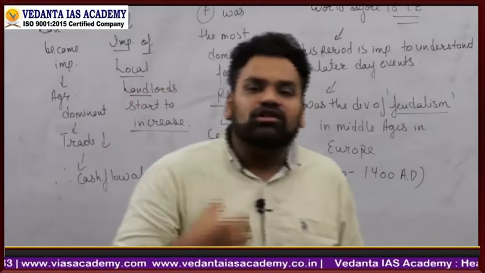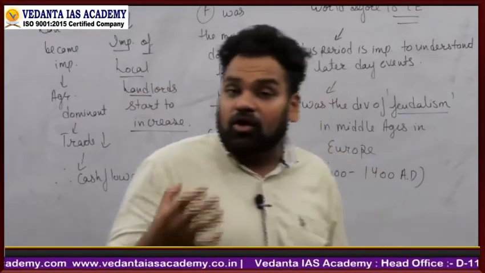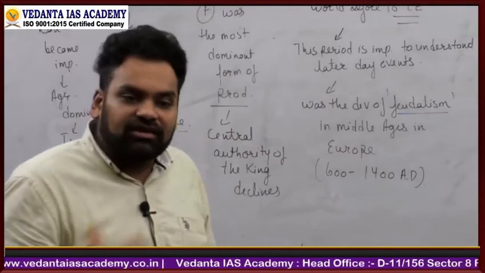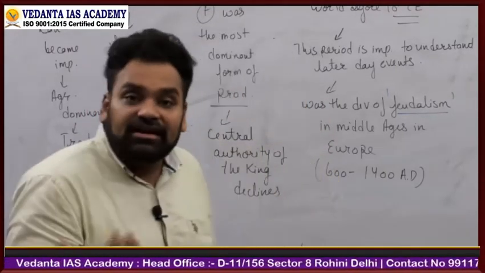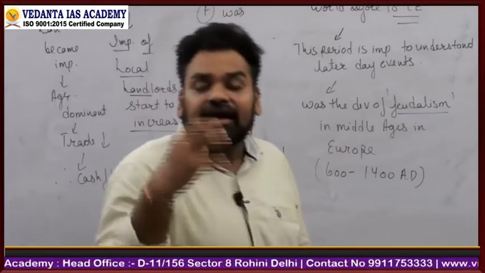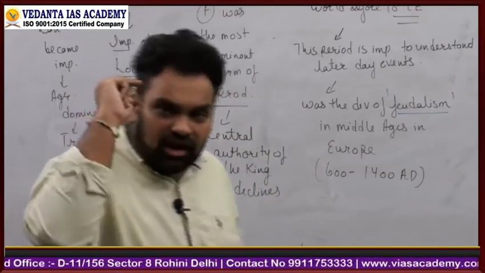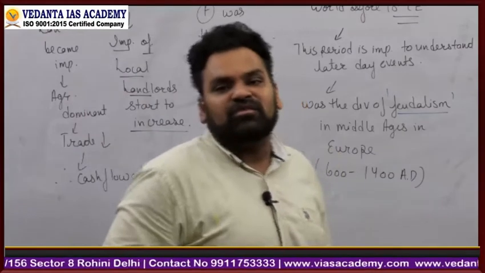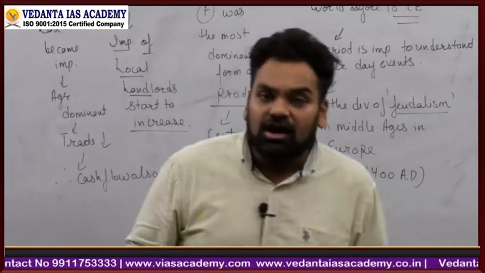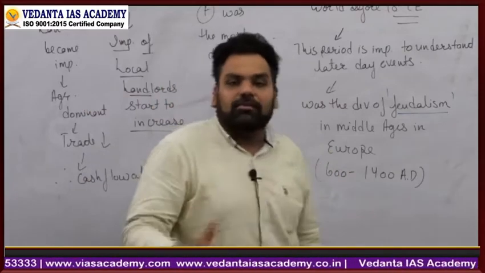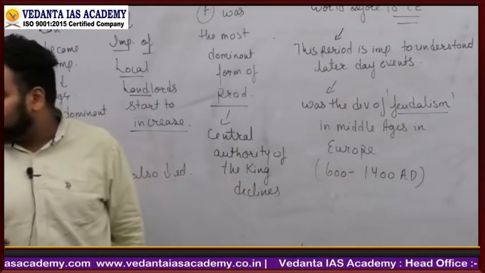And the king also cannot do anything in this because the king's control was not strong at all. King was king only in legal terms, but in practical ideas, the local landlords called the shots. So that is something which we need to understand when we are talking about the concept of feudalism, right?